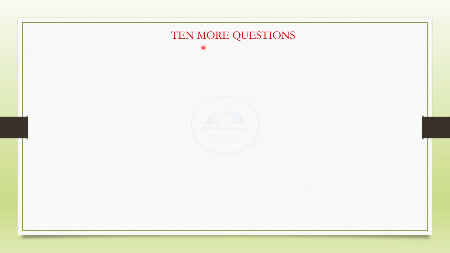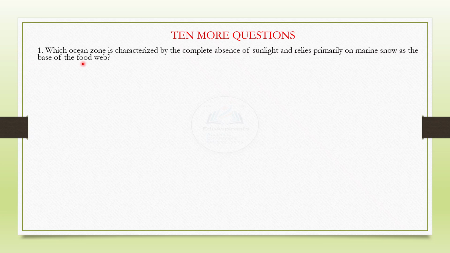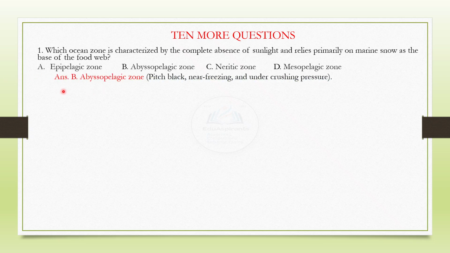10 more questions. Let us try these. Which ocean zone is characterized by the complete absence of sunlight and relies primarily on marine snow as the base of the food web? The food web is there, and the correct answer is B. Abyssopelagic zone, pitch black, near freezing and under crushing pressure.